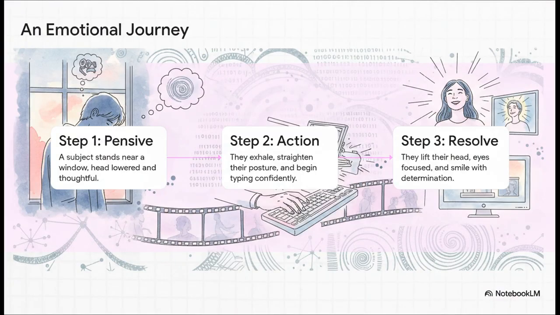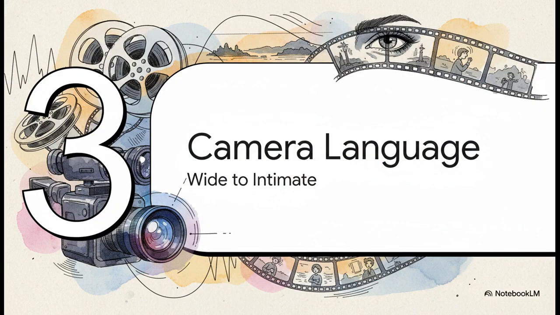Okay, so check this out. See how these steps map perfectly onto the prompt we just saw? We start with step 1, the subject is thoughtful, head lowered, right? Then we move to step 2, they exhale, straighten up, and start typing with confidence. And finally, step 3, they lift their head and give that smile of quiet determination. Boom. In just 3 simple beats, we've guided the AI to create a whole emotional journey, from doubt to decision. So the big takeaway here is simple. If you want to direct emotion, you have to direct action, in the right order. We've got our story arc locked in.